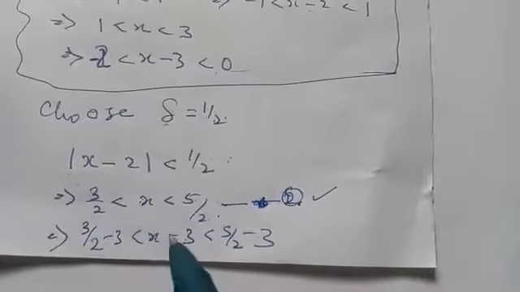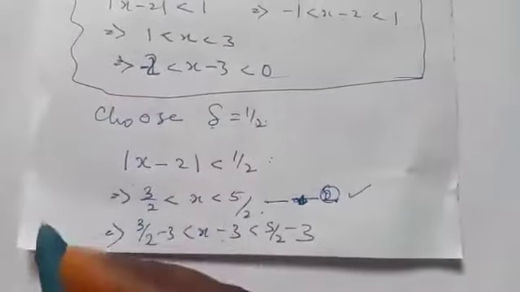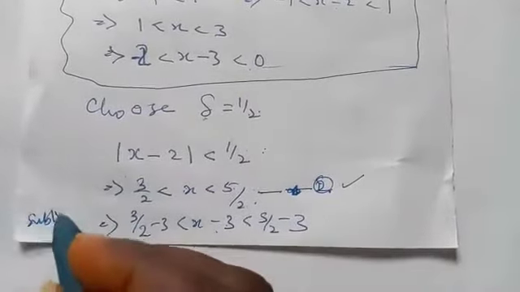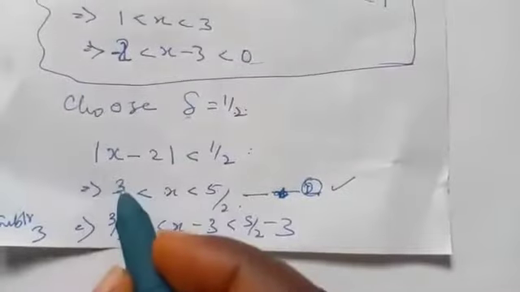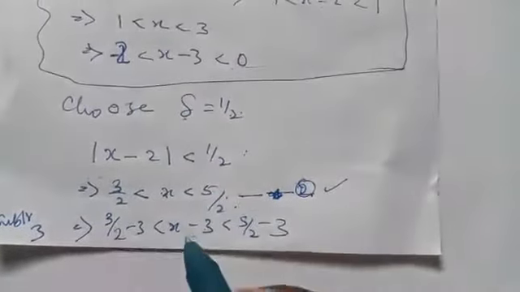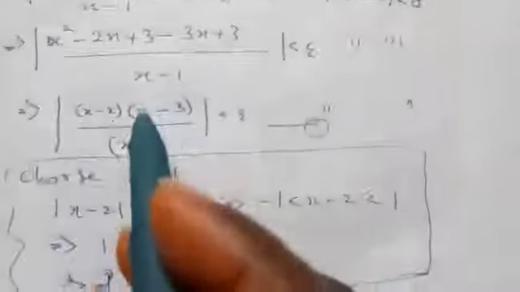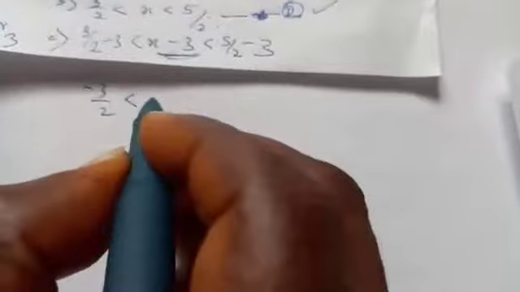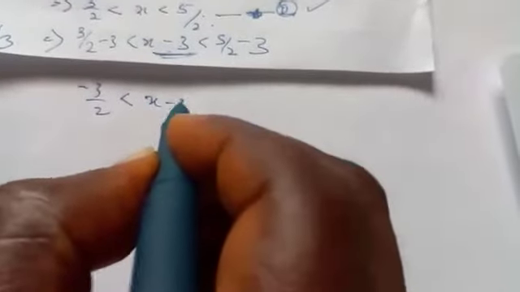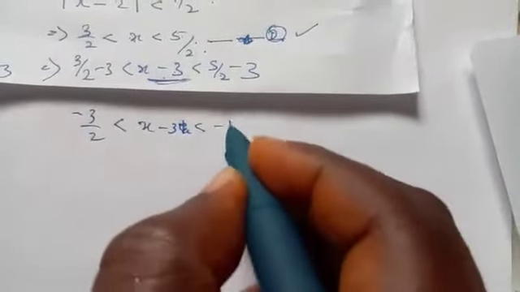The first thing is we need to subtract 3. If we subtract 3 here, this minus 3, this minus 3, this minus 3, this is what we need because of this place. So we are going to have minus 3 over 2 is less than s minus 3, which is less than 5 over 2 minus 3, that is minus half.